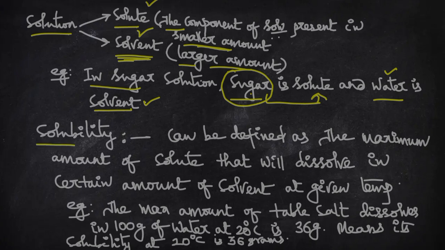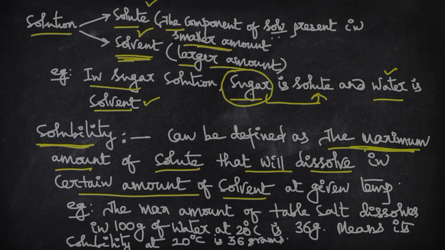And one more definition I want to give you, that is solubility. It can be defined as the maximum amount of solute that will dissolve in a certain amount of solvent. The maximum, so beyond this limit we cannot dissolve more, and the solute will not be dissolved in the solvent. This maximum amount is called solubility. We must give the information of temperature also. So, the definition will become: the maximum amount of solute that will dissolve in a certain amount of solvent at a given temperature.